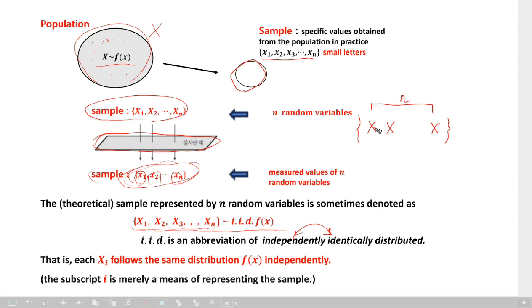But you have to distinguish it from a single x. That's why they use the subscripts 1, 2, n. In other words, you may ignore the subscript, then x, x, x, x. So x, x, x, what? Independently, identically distributed. What distribution? The distribution f of x. It's just simple, but it is important.